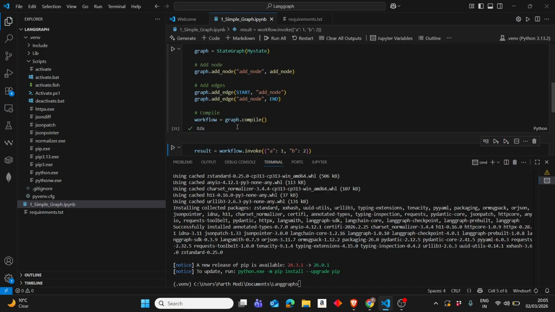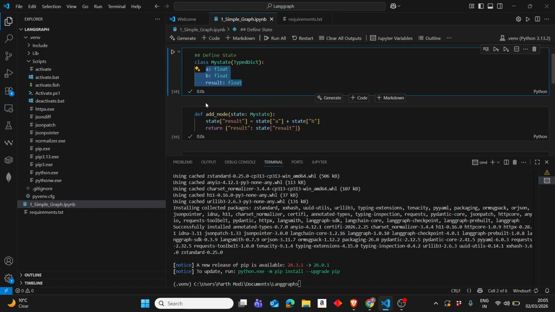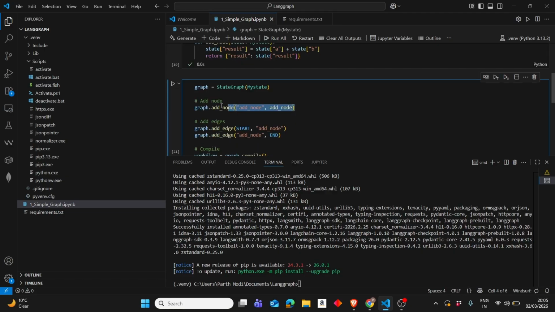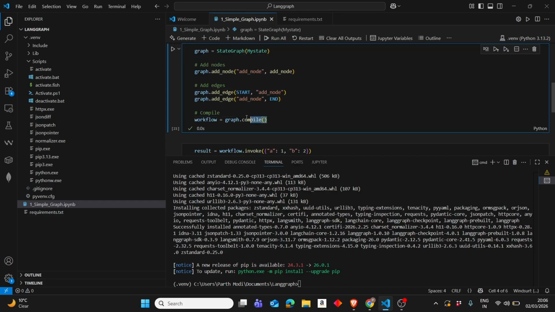So what happens is very simple. I'll just go through it again. Firstly, we created a state. Then we created the node. Firstly, we created the graph object. Then in that graph object, we started building the graph. So firstly, we just add nodes. Okay, so it can be plural as well when we have multiple nodes. And then we connect all those nodes via edges. So from START to this, but the naming should be perfect. Okay, it should not be any typos, or the name should be correct. Whatever you name here, that should be here. And then we just compile.